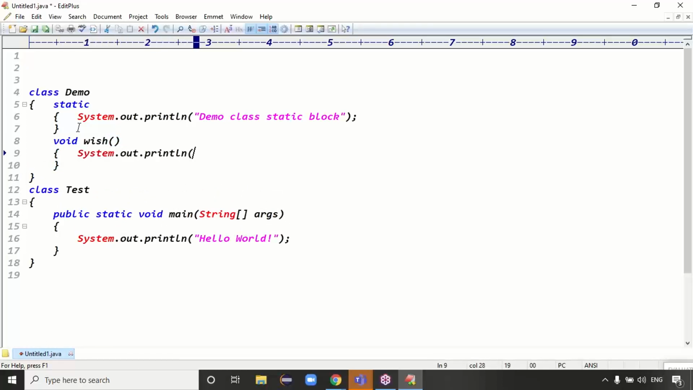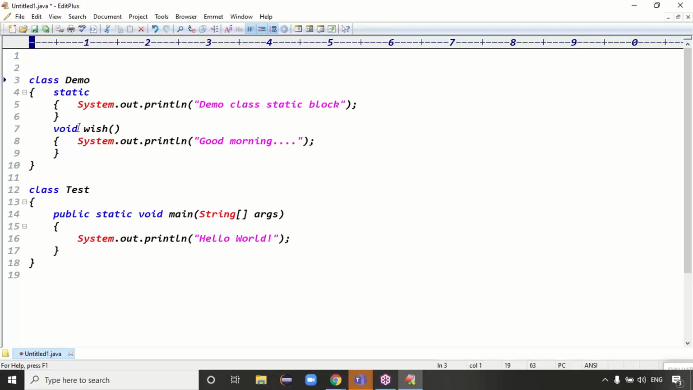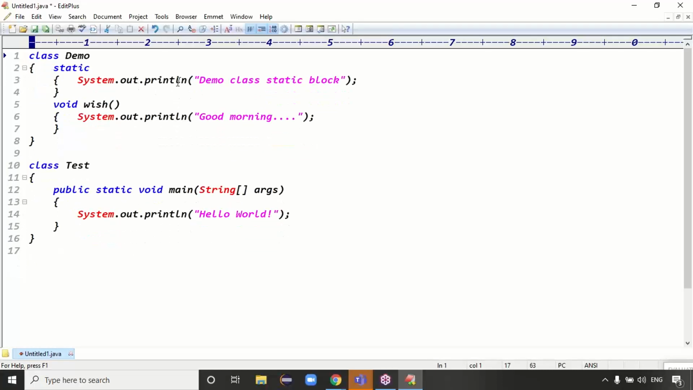The wish method is simply saying a good morning message. System.out.println, simply write the message good morning, right? That's it, guys. I have the class Demo class, and the Demo class static block here, and the wish method is sending a good morning message, right? That's it. See, I want to load this Demo class.